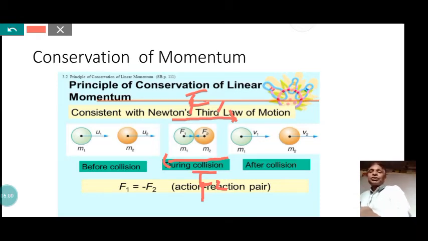Now, when these forces interact, the velocity of the first body, of mass m1, becomes v1, and the velocity of the second body becomes v2.